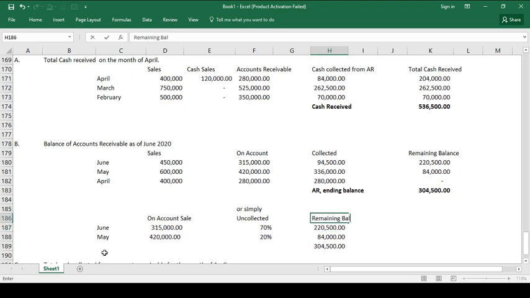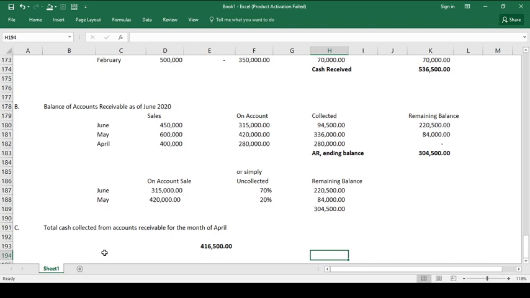Okay? And then for the month of May, we have 420,000, and then 20% na lang ang uncollected. Bakit uncollected 20%? Kasi 30% nung month of May, then 50% on the month of June. So, by the end of June, 20% na lang ang hindi nako-collect. Kaya 20% of 420, 84,000. So, the answer is 304,500. And then the last requirement is the total cash collected from accounts receivable for the month of April.